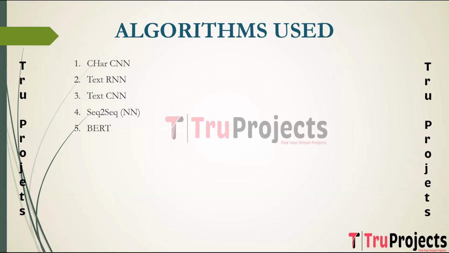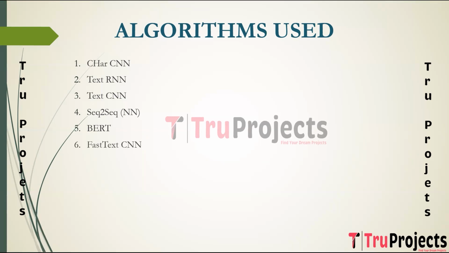Coming to BERT, which is Bidirectional Encoder Representations from Transformers, it is a transformer based language representation model designed to capture bidirectional context information from the input text, making it effective for understanding contextual relationships between words. BERT is used for advanced natural language processing tasks, offering a deeper understanding of contextual nuances in the sentiment analysis, which is crucial for accurate prediction.